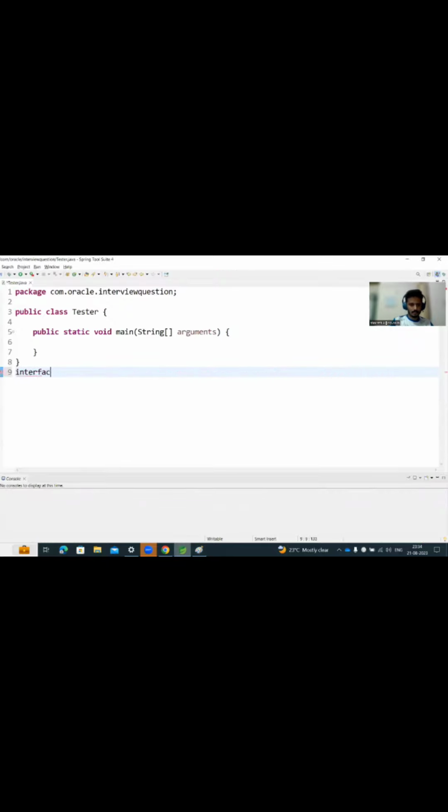So let's create one interface. Let's call this Mouse. And let me also create one abstract class. Let's call this AbstractMouse. So the first difference is very simple.